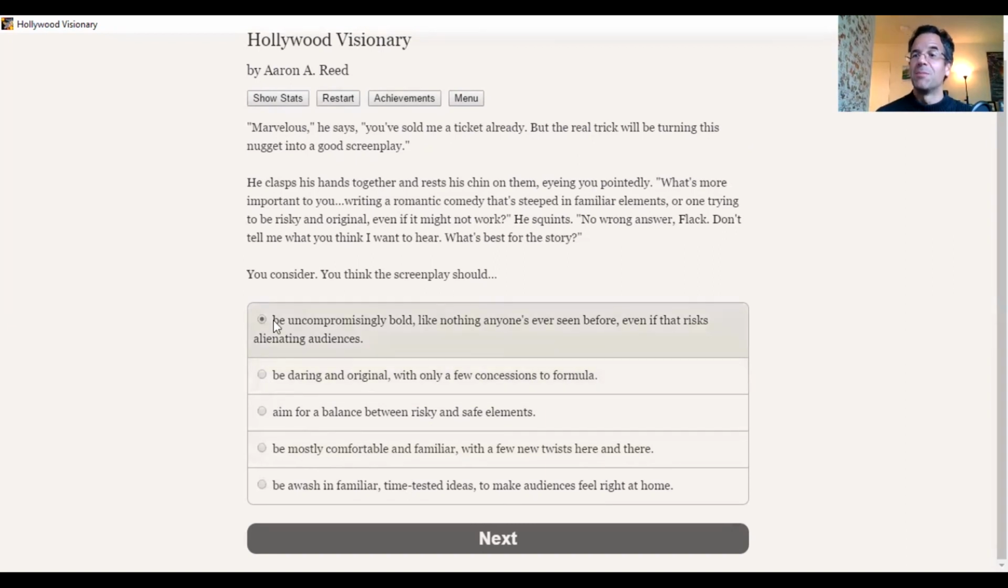we are going to be uncompromisingly bold. Like nothing anyone's ever seen before, even if that risks alienating audiences. Okay. Dumb. Why is that dumb? Because we're nobody. We're nobody. Here's the thing. Again, it's not about the idea. It's about who has that idea and when that idea is had.